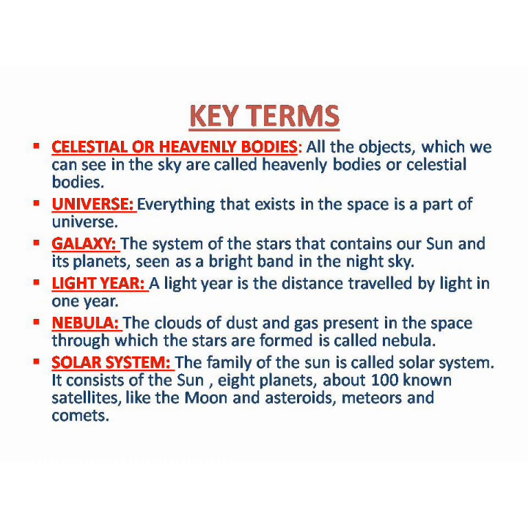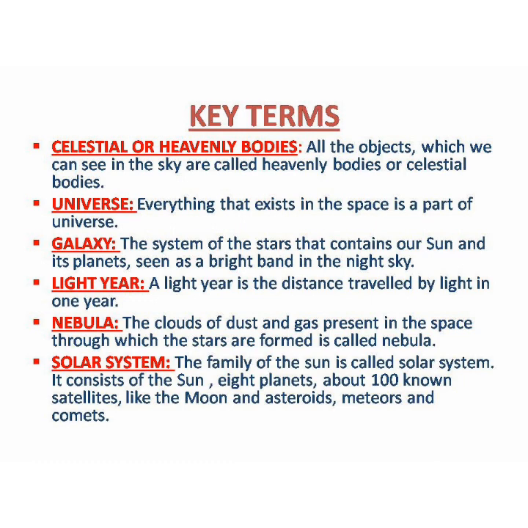Then the next is the universe. Everything that exists in the space is a part of the universe only. So universe stands for everything that is present in the space. The third term is galaxy. Galaxy is the system of stars that contain our sun and its planets, seen as a bright band in the night sky. Our earth is also part of a galaxy, that is the Milky Way galaxy or Akash Ganga galaxy.